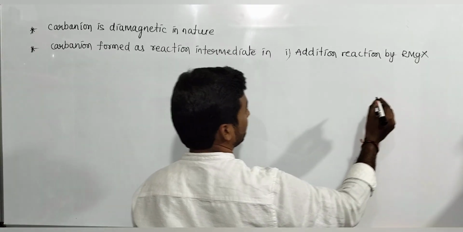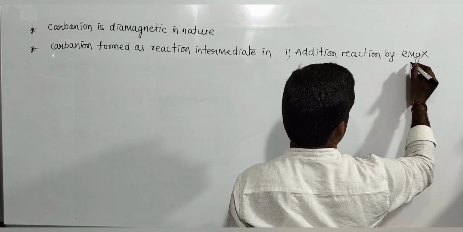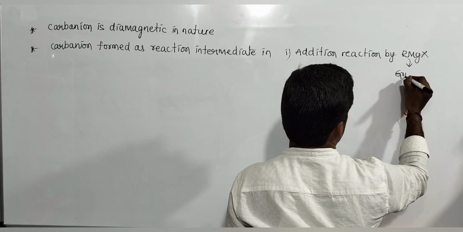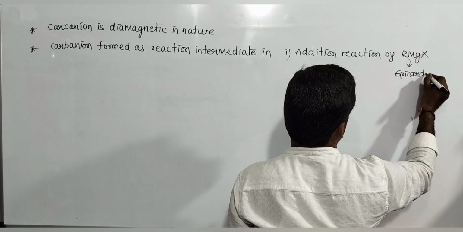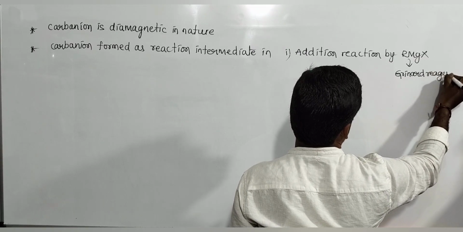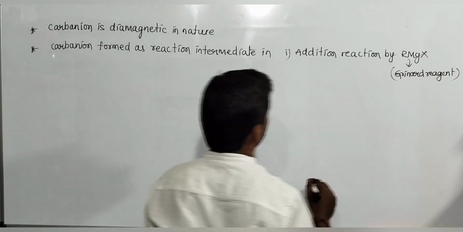RMgX is called Grignard reagent. Okay, we will see it later.